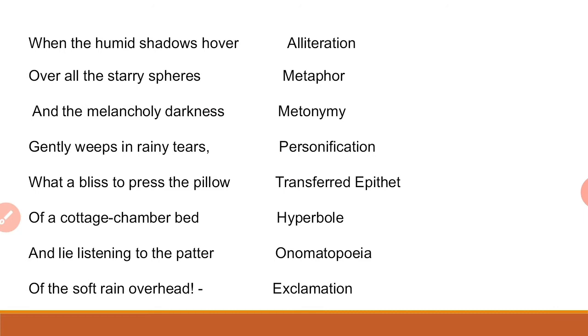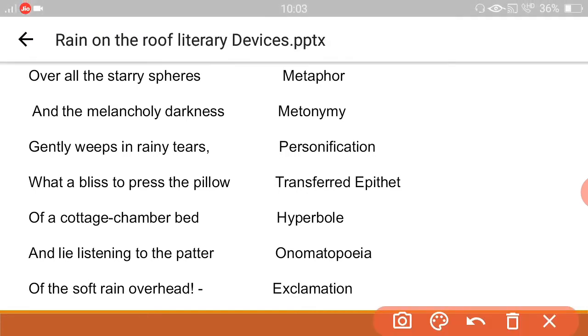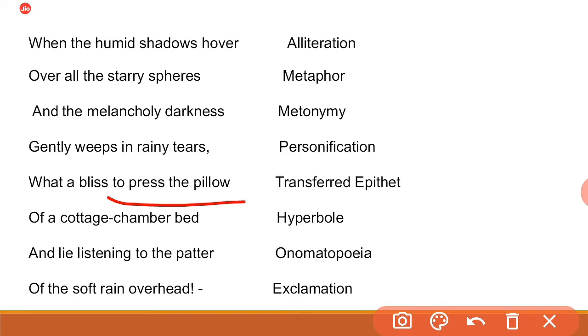In this third line: What a bliss to press the pillow of a cottage chamber bed. Here we are getting metonymy. The word press the pillow represents going to sleep. So students, the word press the pillow, here the figure of speech we are getting metonymy. It means another closely related meaning of these words is going to sleep. Of a cottage chamber bed. Here the figure of speech, C consonant sound is repeating in this word cottage chambers. The figure of speech we are getting alliteration.